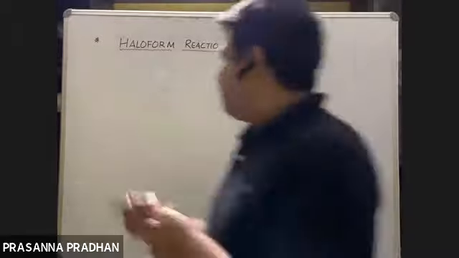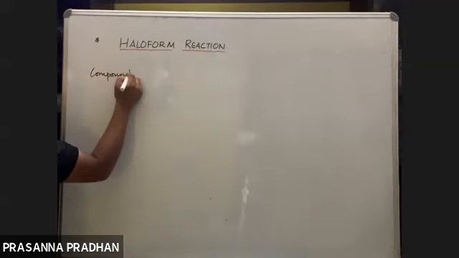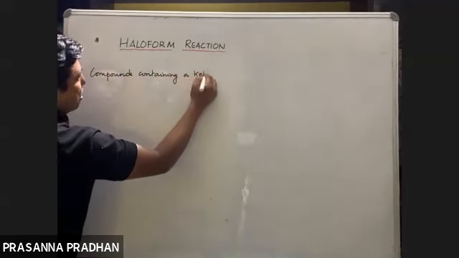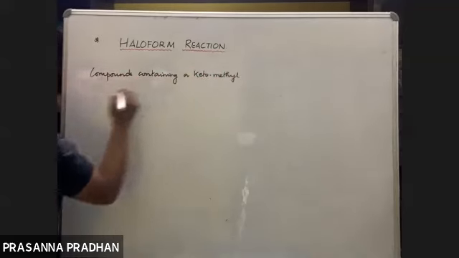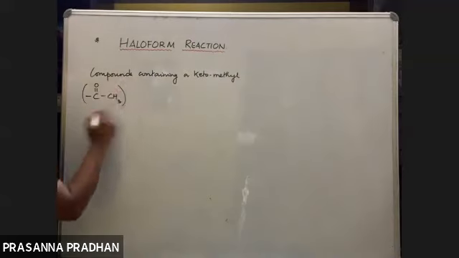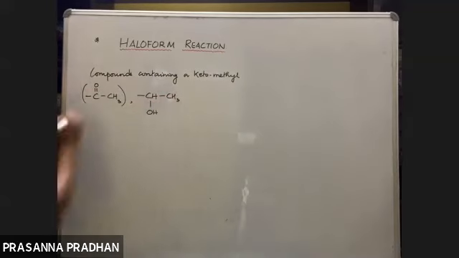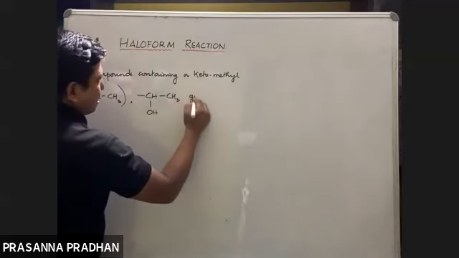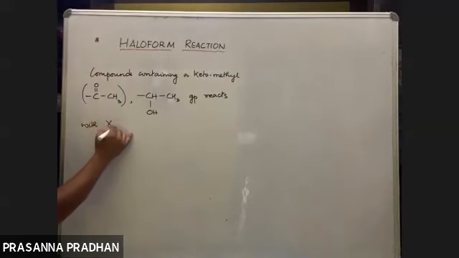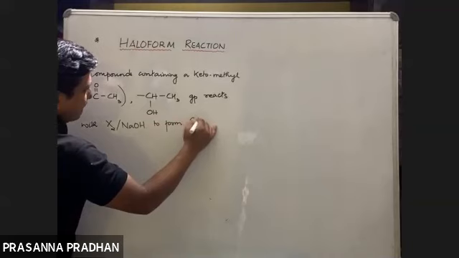Okay. So in a haloform reaction, compounds containing a keto methyl group, keto means C double bond O, CH3, or a CHOH CH3 group, react with halogen and NaOH to form a class of compounds as CHX3.